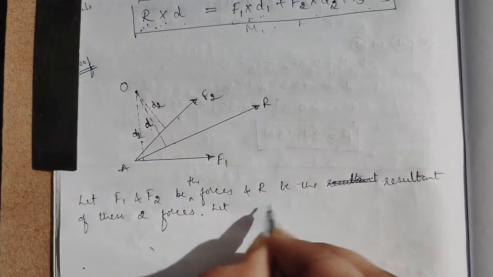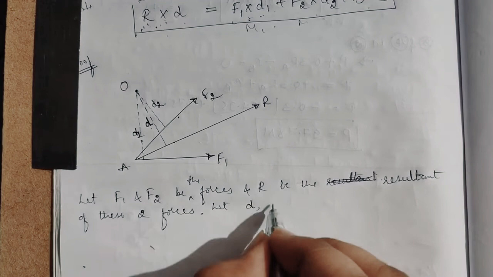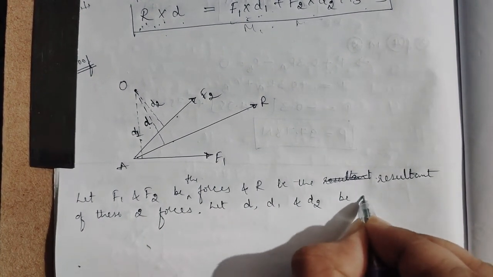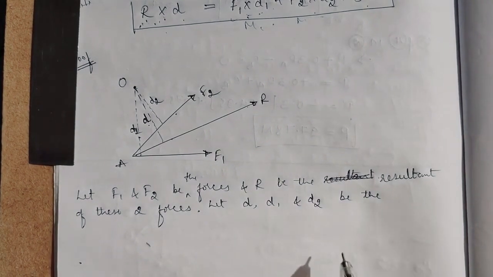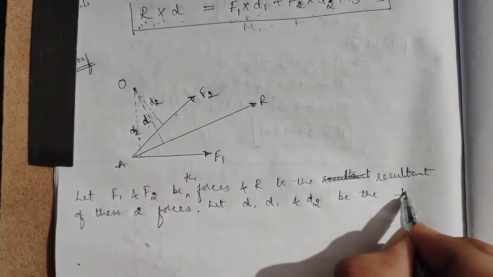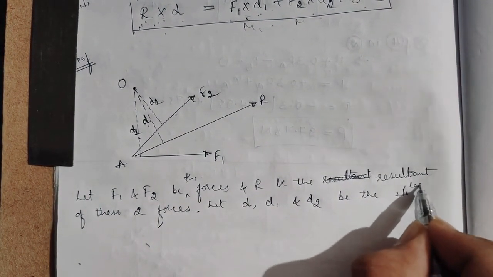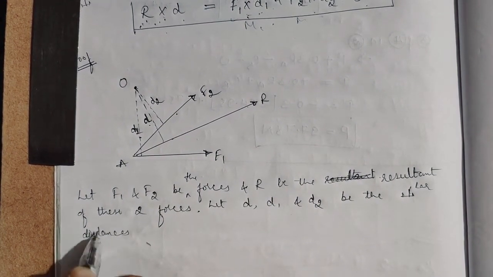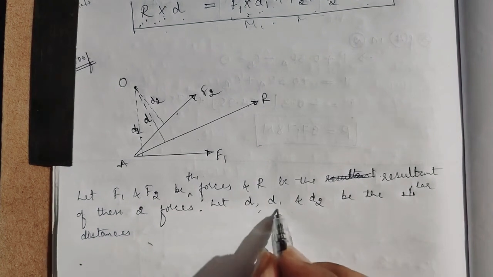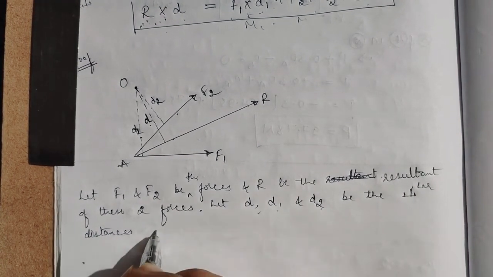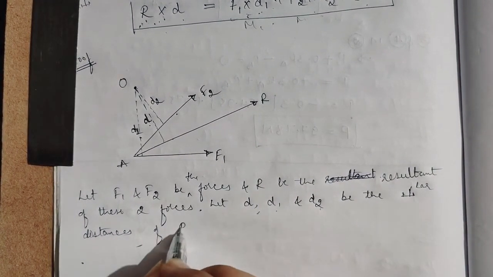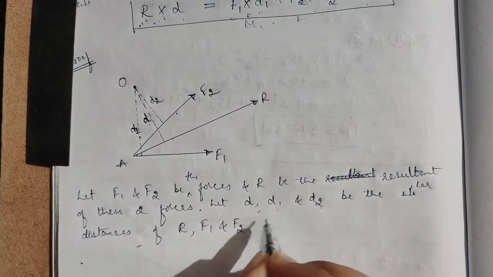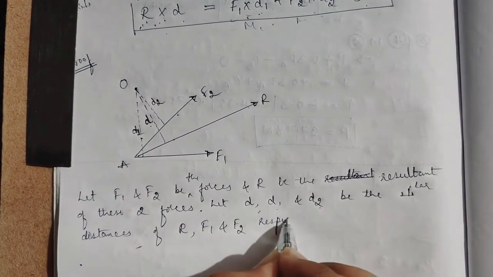Now let D, D1 and D2 be the perpendicular distances of R, F1 and F2 respectively.